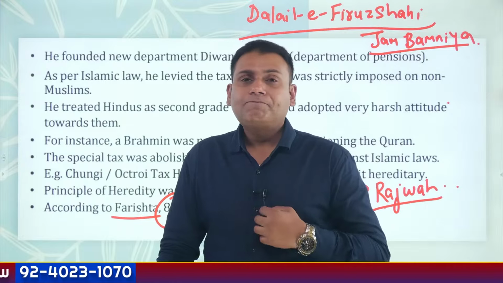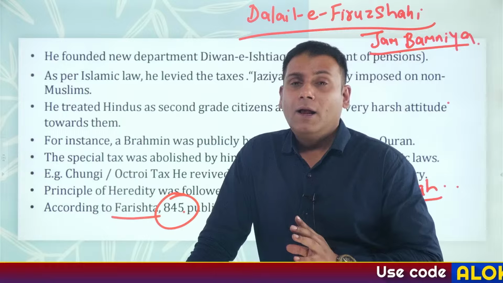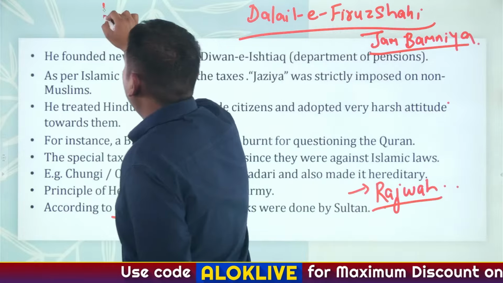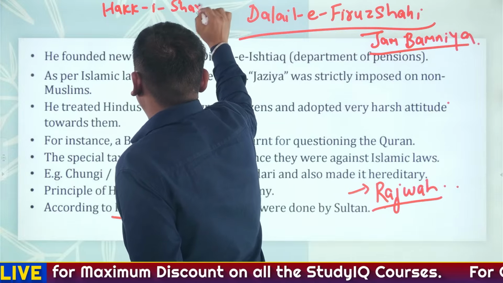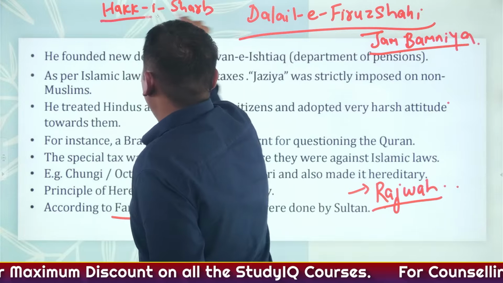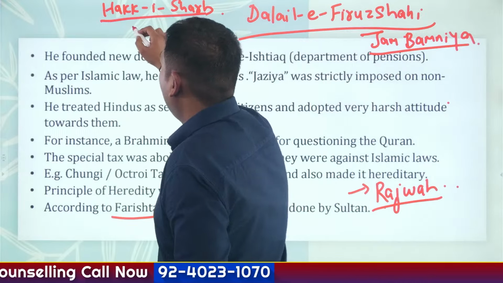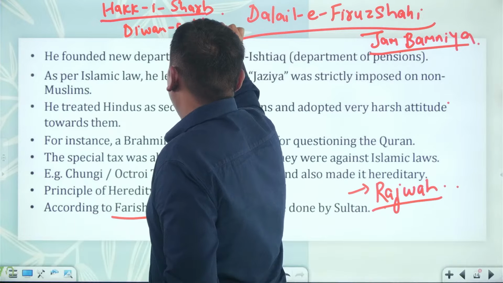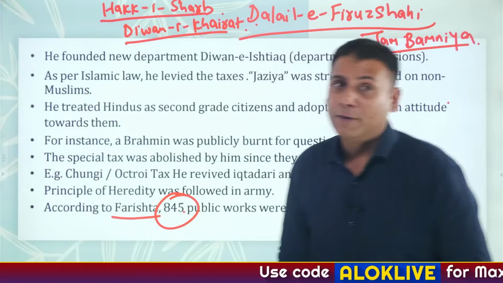I'll give you the important departments that were created by Firoz Shah Tughlaq. He had introduced an irrigation tax, which was referred to as Haq-e-Sharb. Please keep on noting down along with me. Then he had started a charity department, which was referred to as the Diwan-e-Khairat department.